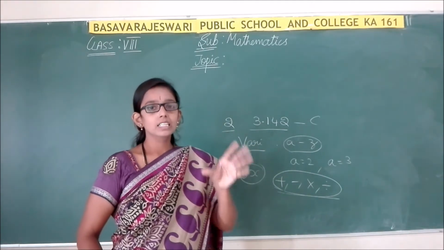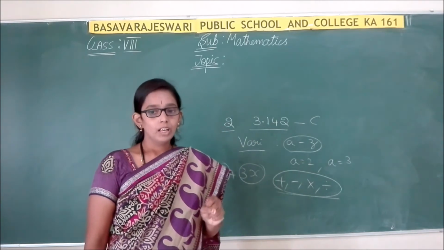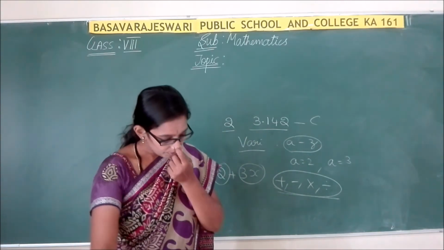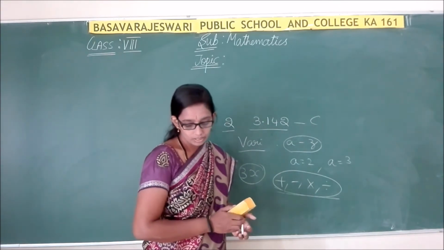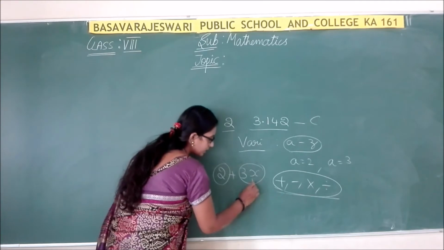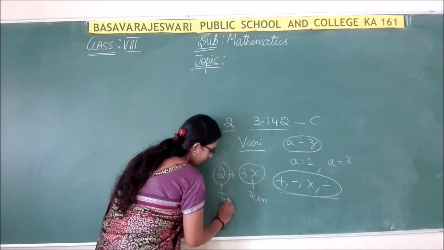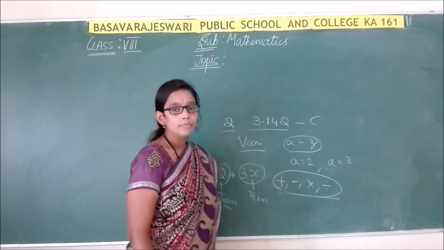Whatever we are discussing now is all we have learned in our previous classes. They are all the basic things. So now let us recall a few more basic concepts. In that we have come across terms. Here this is a term, and even this is a term. Then can you tell me what a term is?